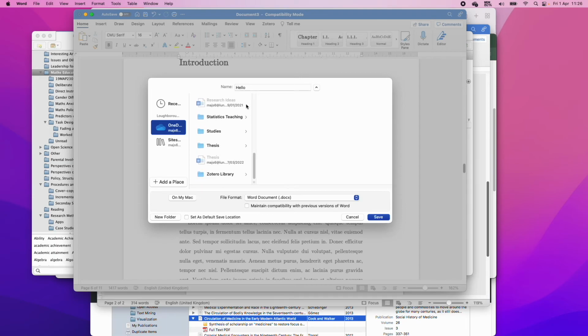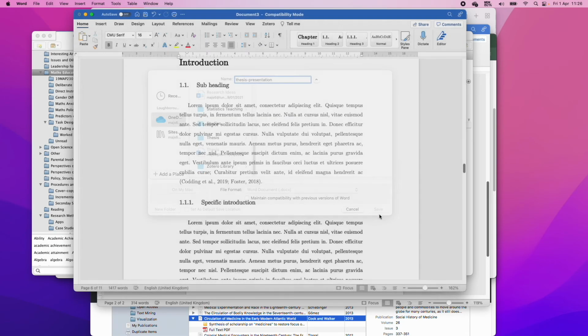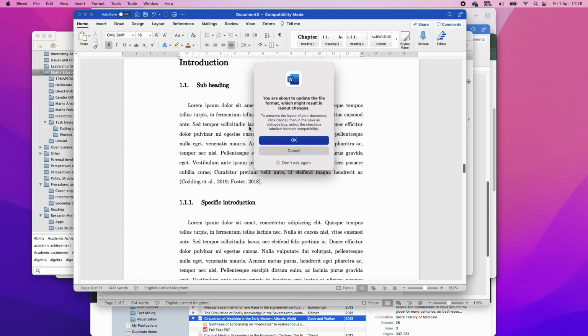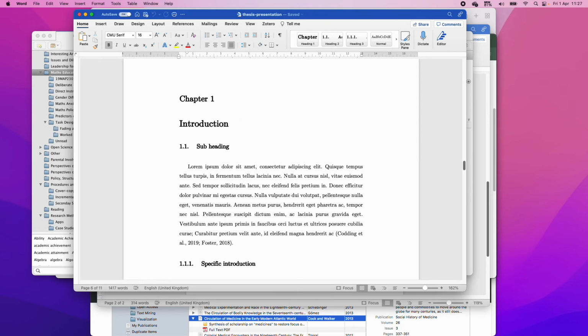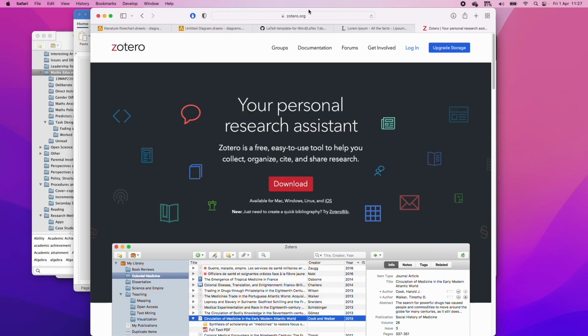We'll just click on the main one or whatever, and then we're going to save it as thesis presentation. Not that I overwrote my previous one. Okay, so we click save. I click OK. One of the best things about this is that it automatically saves, but I guess you guys already knew this. And yeah, so now let's talk about sharing your thesis.